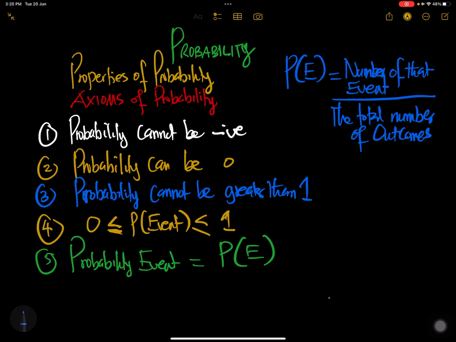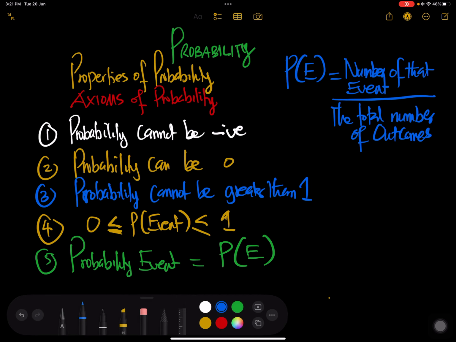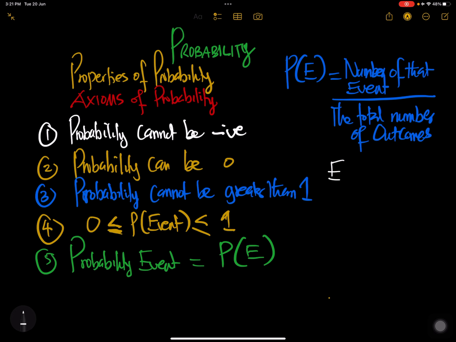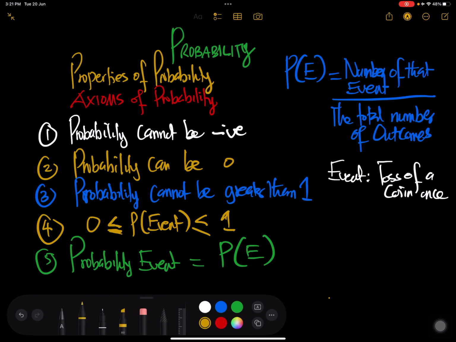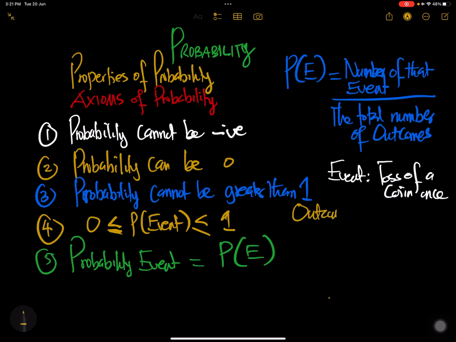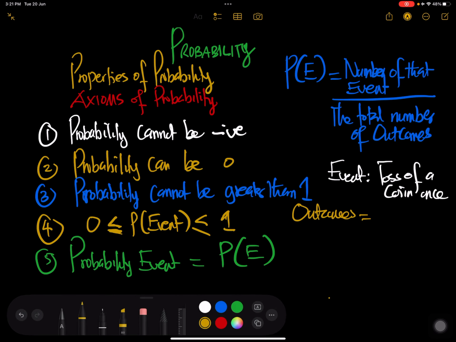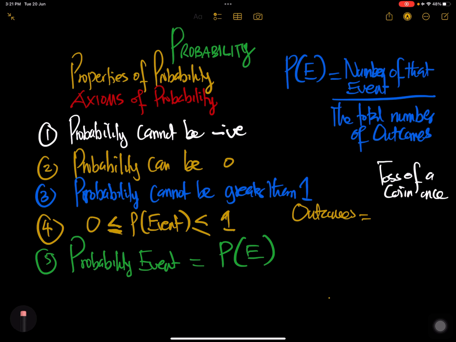So let's take an example. What type of event are we looking at? We are looking at the toss of a coin. We are tossing it only once. Toss of a coin once. Now remember that when we toss a coin, we said that there are only two outcomes. So we're going to find what the outcomes of this experiment are. Sorry, I want to backtrack a little bit. It's not the event, it's the experiment.